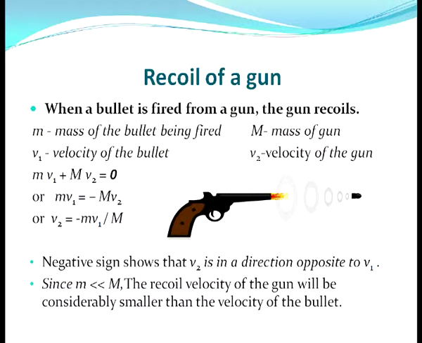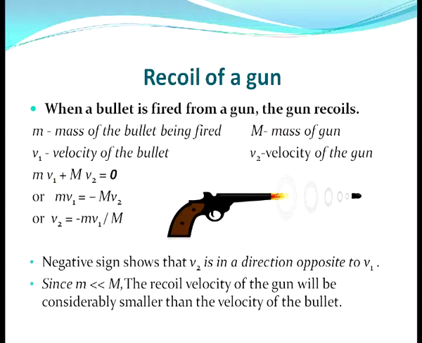Here the negative sign shows that the velocity of the gun, that is V2, is in a direction opposite to V1, that means the gun will move in the opposite direction of the bullet, that is in the backward direction.